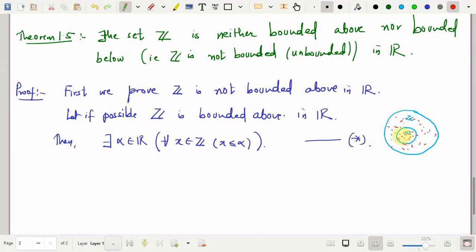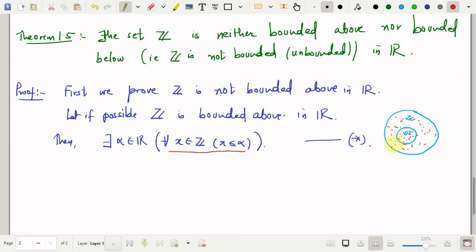For example, I have here for all x in Z, x is less than or equal to alpha. That means every element in the set of integers can be made less than or equal to alpha. So in particular, every element of the set of natural numbers can also be made less than or equal to alpha. That is the turning point, the observation you have to make, and that itself says that the set of natural numbers is bounded above by alpha.